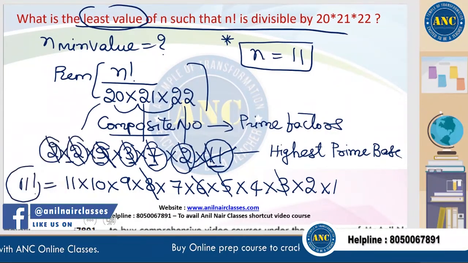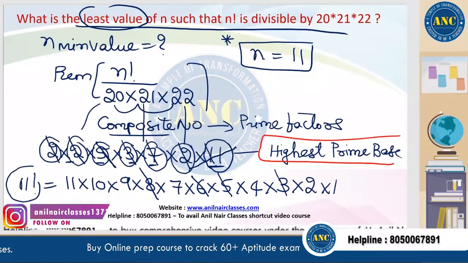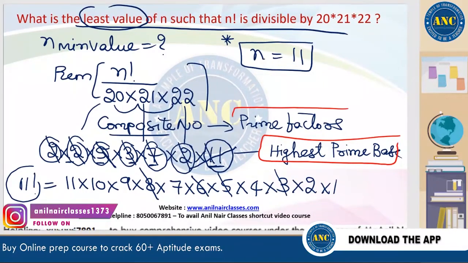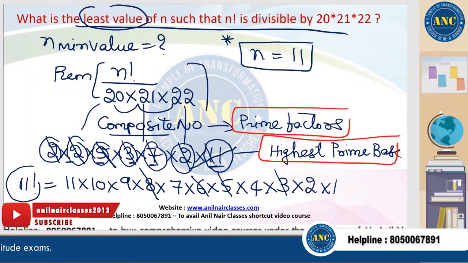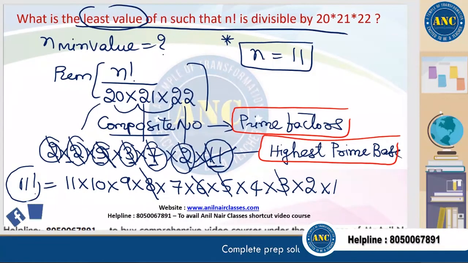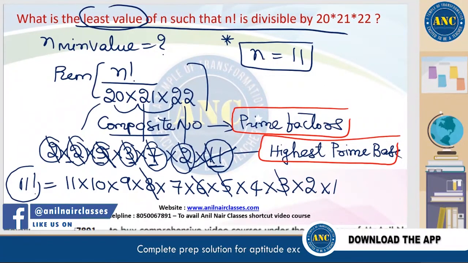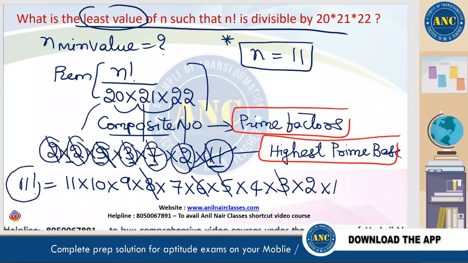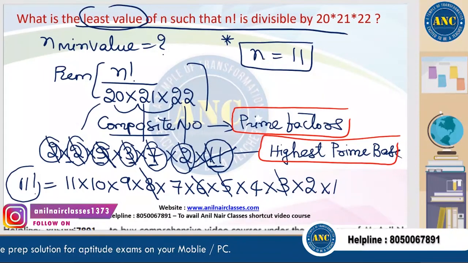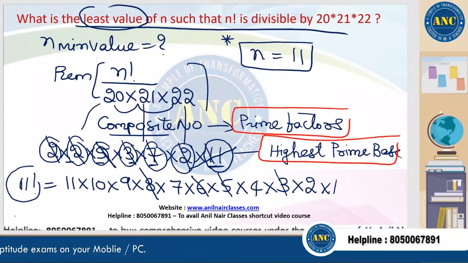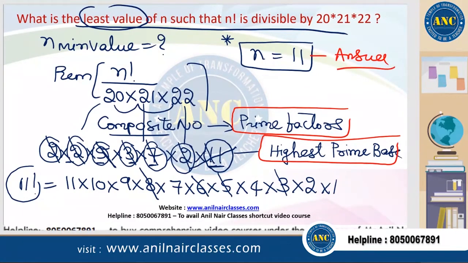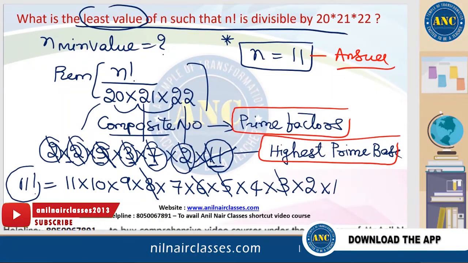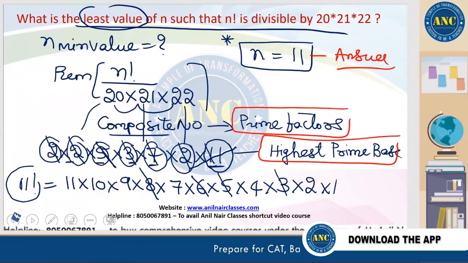The idea in the question is to take the highest prime base and write the composite number as a product of prime factors. I hope the idea is clear. This is the first intermediate level question based on factorials. The answer for this question is 11. Just start from the basics, listen to every problem. You don't need to refer to any textbook. All the models I will discuss in my YouTube live class.